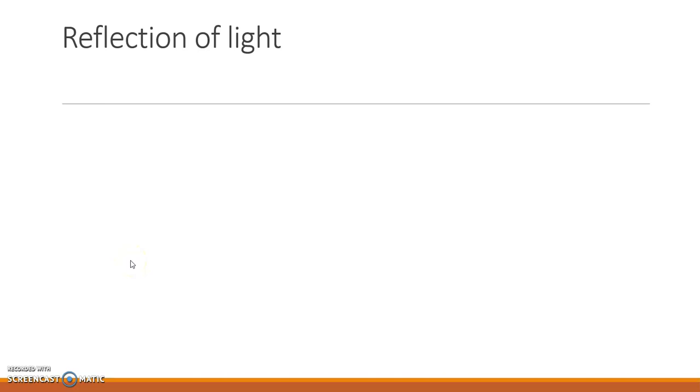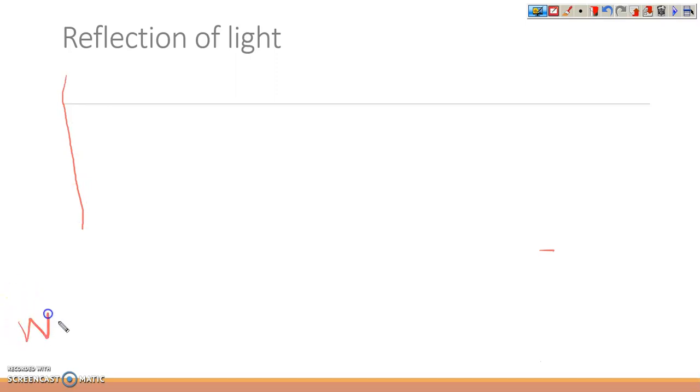Now, the reflection of light. We can see it through an example. I will show you. Okay. So suppose here is a wall, and here is a source of light, for example, a bulb.